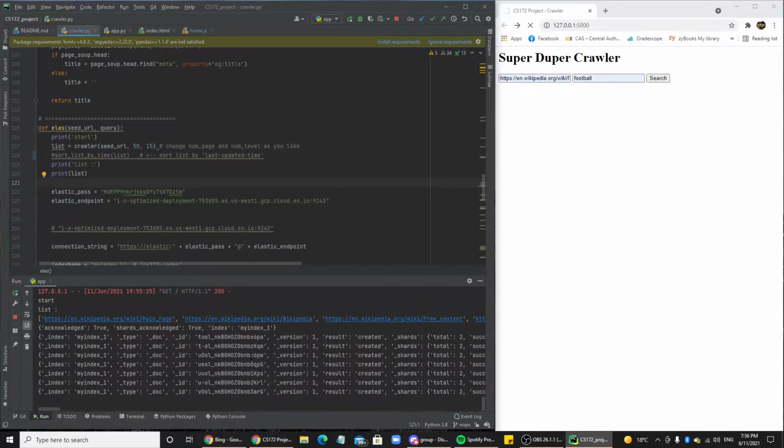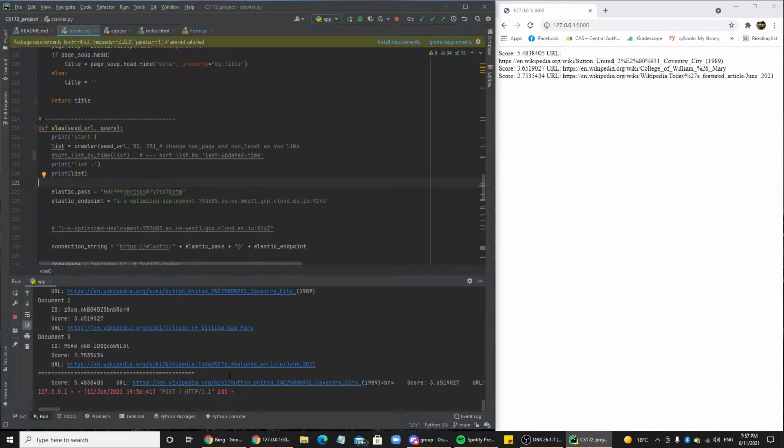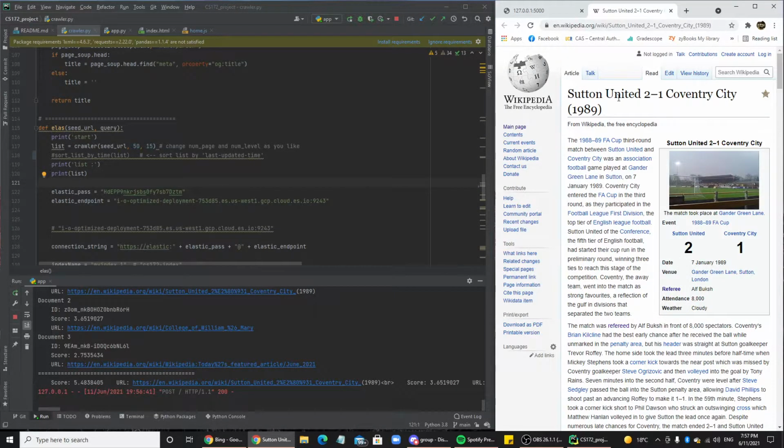We're going to cut this part because we already showed that it works, so we'll cut back to when the results are shown. Okay, and we're back. As you can see, we got 3 hits. Out of those 50 pages, only 3 of them had the word football in them. So we'll go ahead and look through this first one.